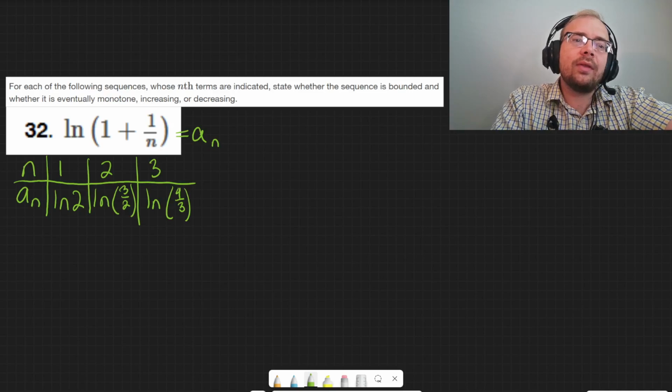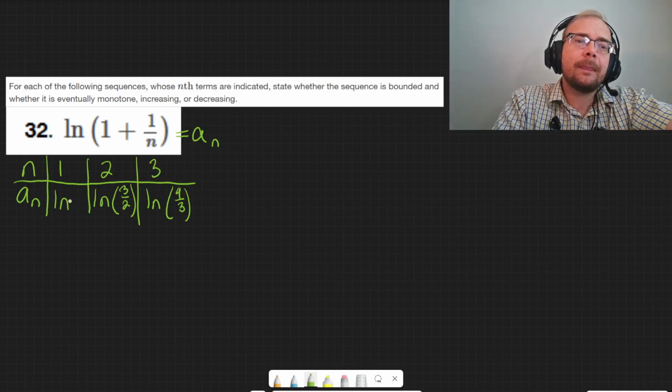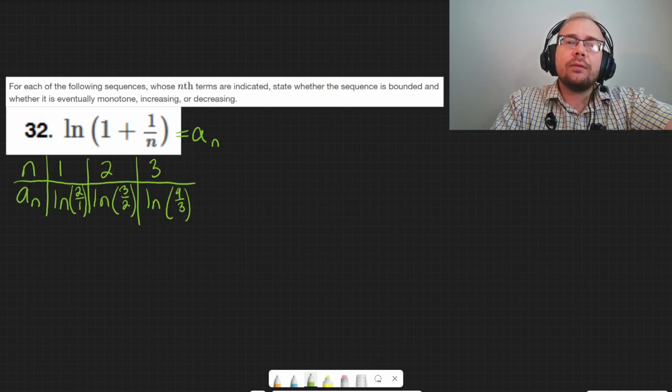And another way to write this one, actually, I want to write these so that it's easy to see what the pattern is. 2 can be written as 2 over 1. So if you look at the pattern, it's 2, 3, 4 over 1, 2, 3.